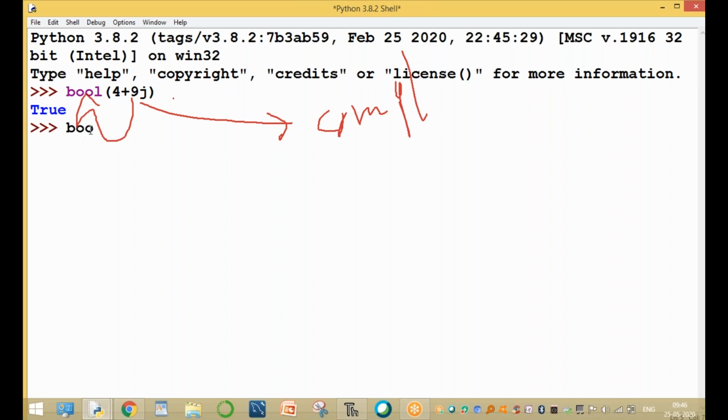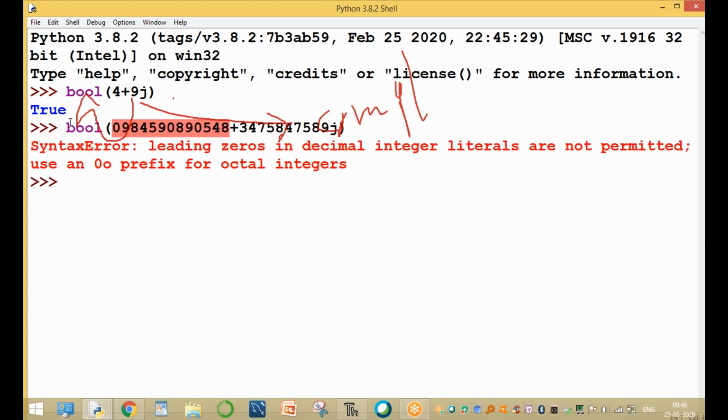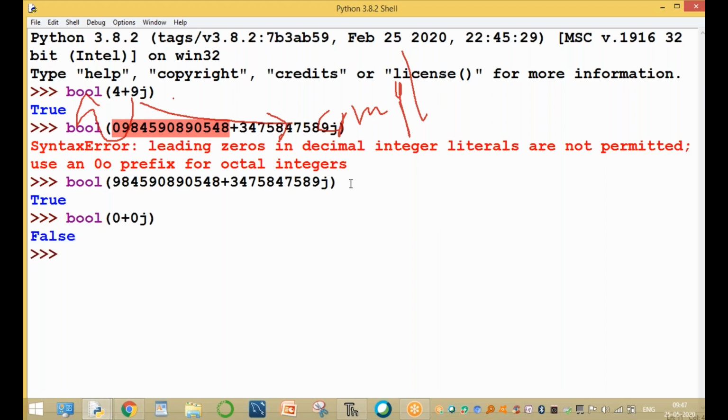Okay. For example, bool of a complex value, so and so complex value plus so and so value j, a large value converting into Boolean value. For example, 0. For the a value and the b value, 0j, the result is a Boolean value. For example, bool of 0 plus 0j. All the values must be 0. The a value is 0 and the b value is 0, so the value is equal to false.